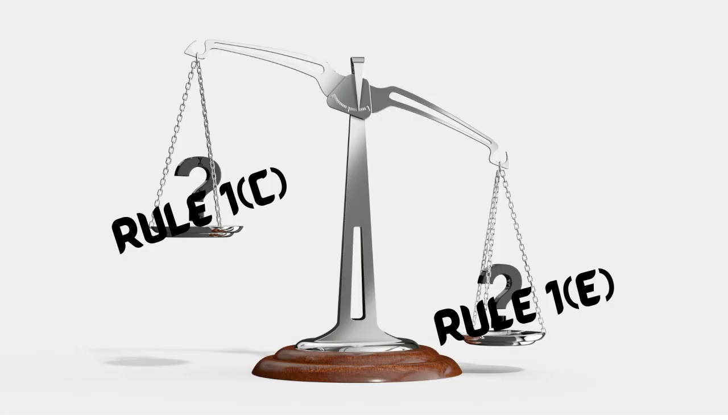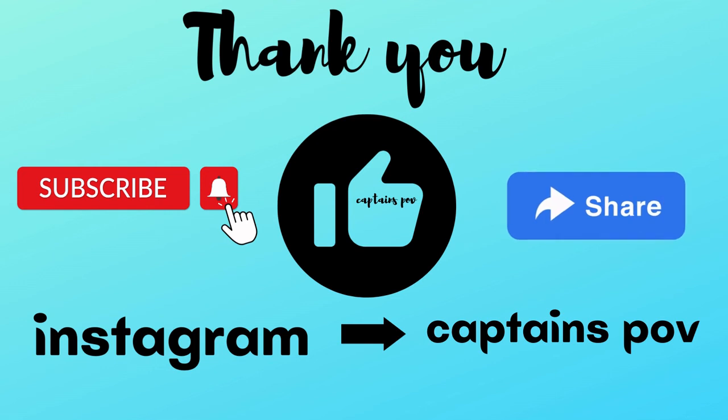The difference between Rule 1c and 1e is that Rule 1c talks about special rules that are additional to normal requirements, and Rule 1e talks about alternate provisions because the ship cannot comply with ROR mentioned standards. That's all for today. Let's end this video.